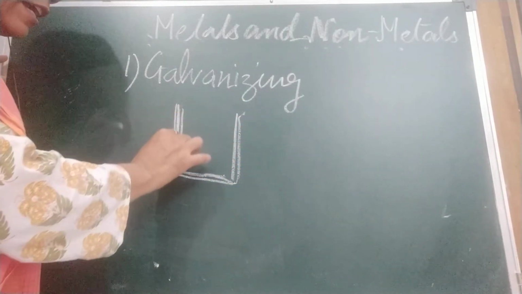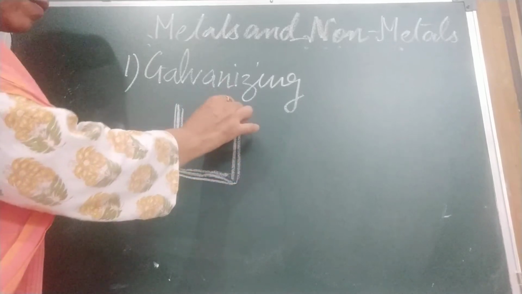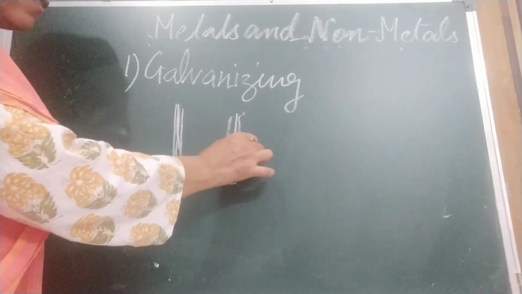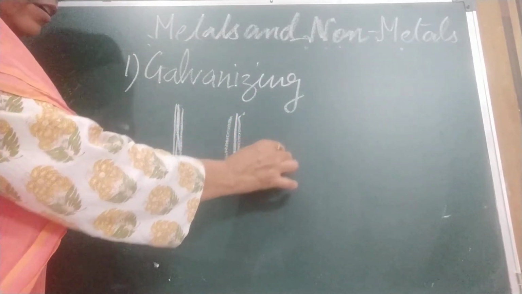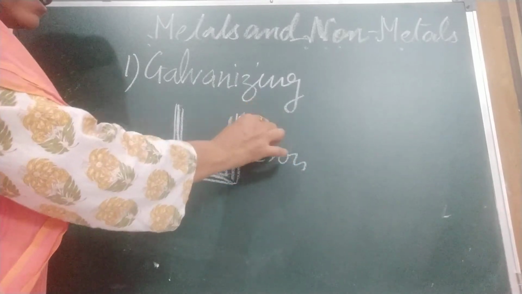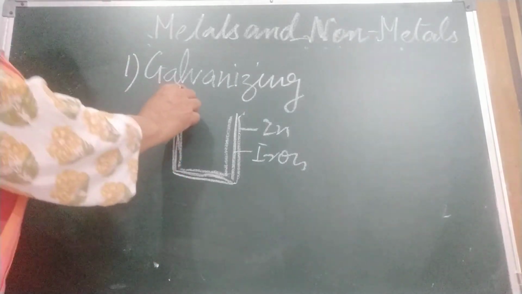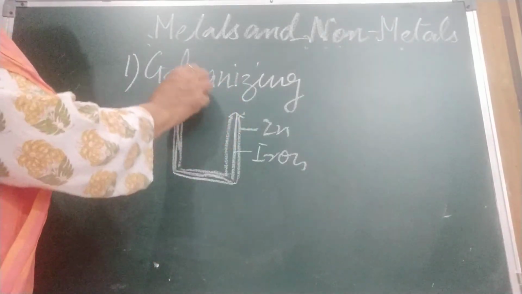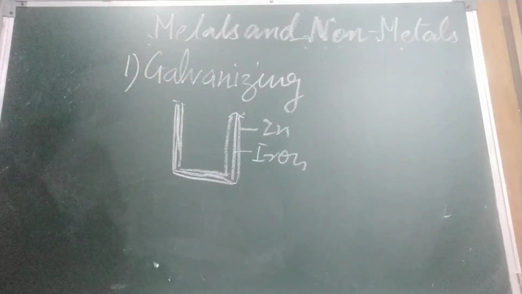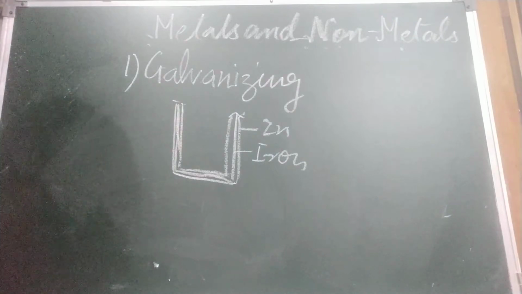A protecting layer is formed over this iron. Okay, and this zinc does not corrode. This way we can protect iron. And what do we call this method? Galvanizing. So clean iron sheets are dipped in molten zinc to deposit a layer of zinc on them. This process is called galvanization.